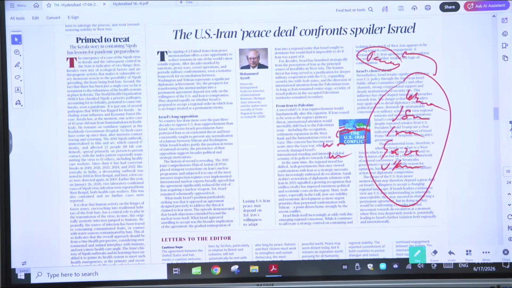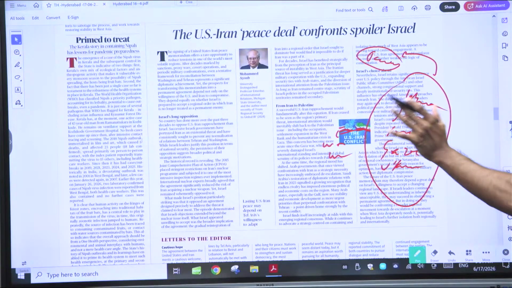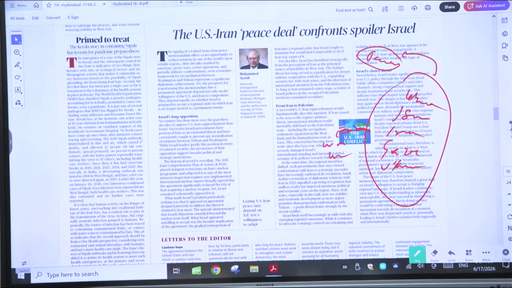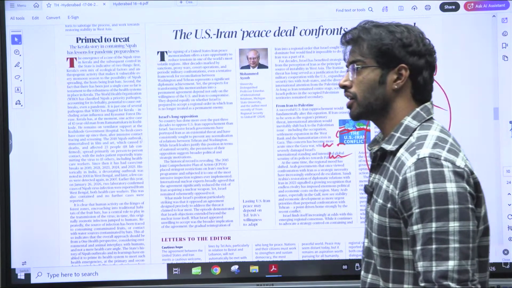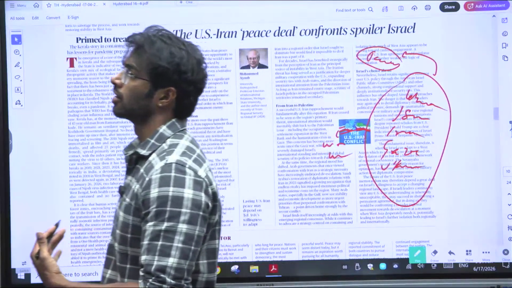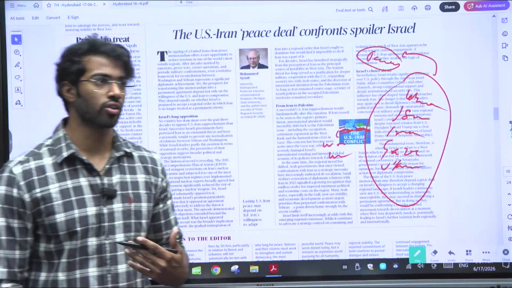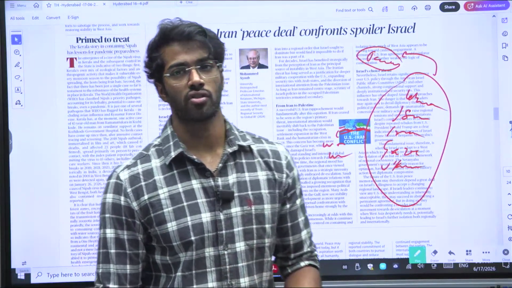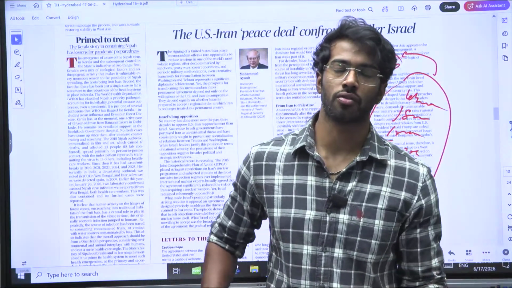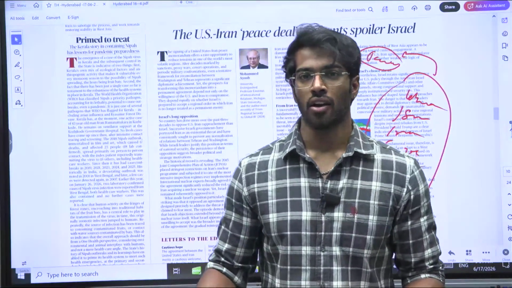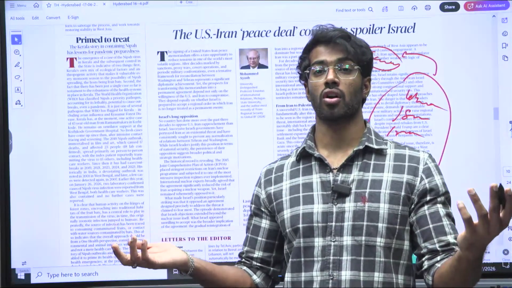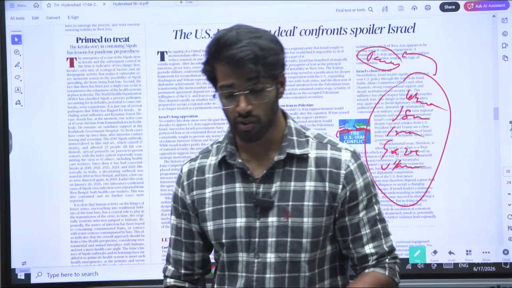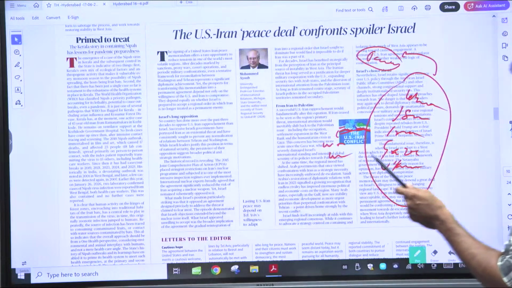Now, what does the US-Iran deal reflect? Right. Obviously, the US-Iran deal reflects that the US has found a prolonged war to be damaging. Similarly, Iran also saw that this war is going to affect its economic and defense infrastructure. So they saw that instead of going on an absolute war and going on our egos, let us make a peace agreement and let us stop this particular war and reduce the destruction. That is the first thing that came into their mind, and that's the first thing that they did.